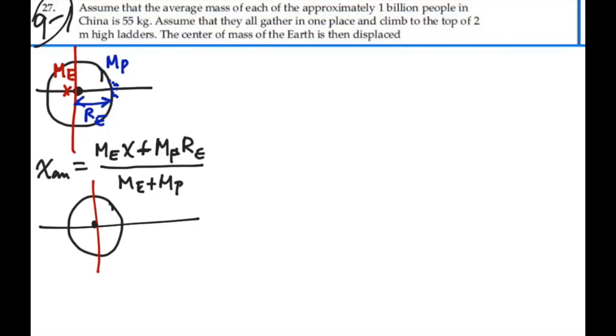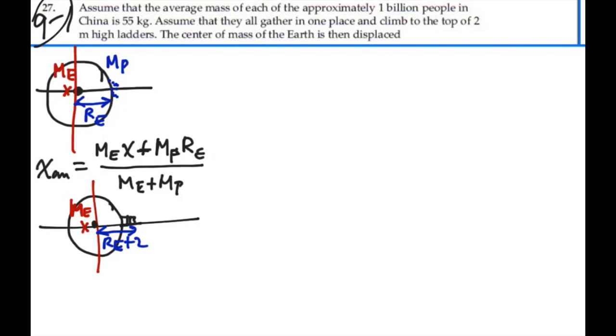So now the mass of the Earth is still at its location. It hasn't moved. So wherever that location is for the total mass of the Earth, we still have the same spot. But now the people in China have all climbed ladders, and their new location, as far as this x-axis is concerned, is going to be the radius of the Earth plus 2.